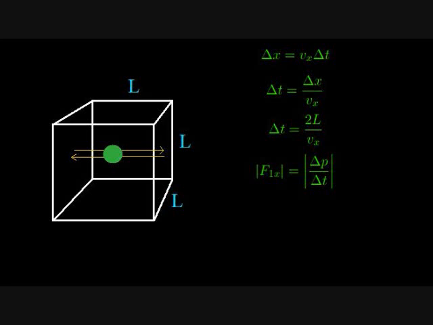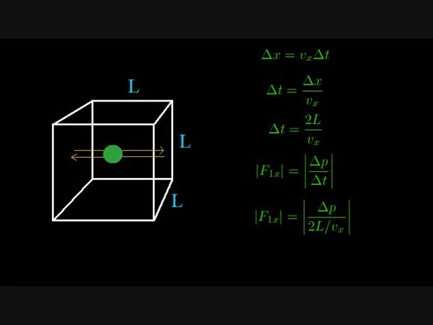Since the atom is changing direction when it bounces off the wall, it must be accelerating, and therefore the wall must be exerting a force on it. The force the wall is exerting on the atom is the change in the atom's momentum divided by the time interval in which the change takes place. Since we want the average force, the time interval we use is the time between successive collisions of the atom with a given side of the container.